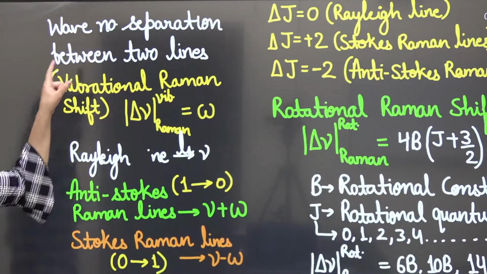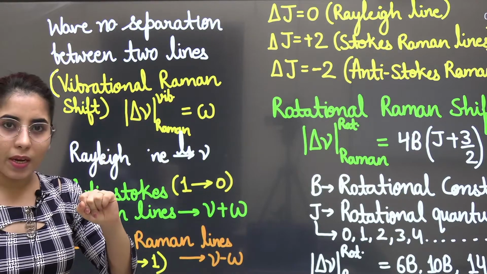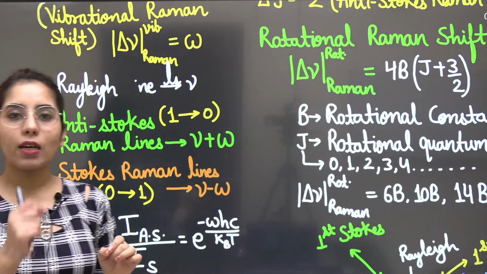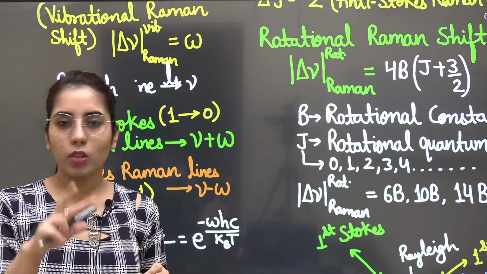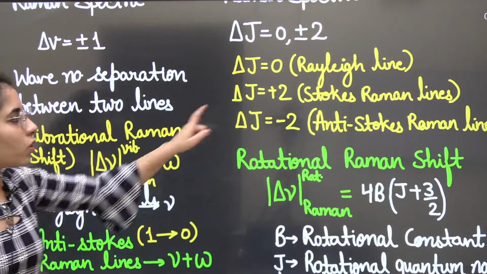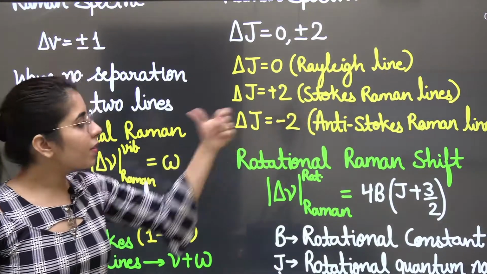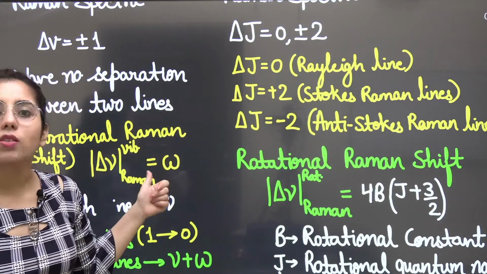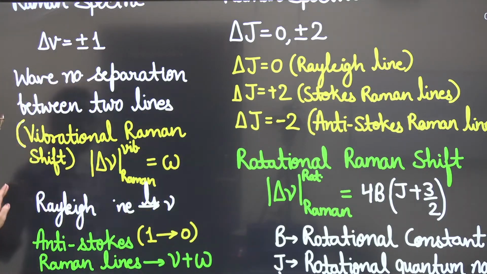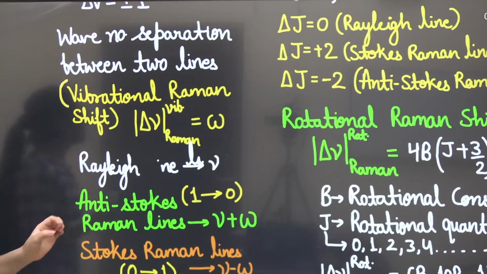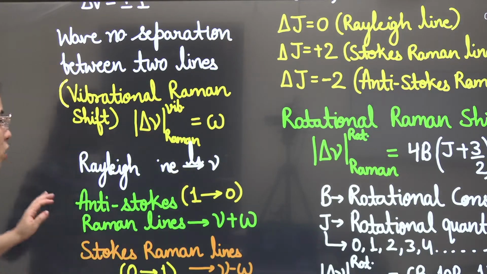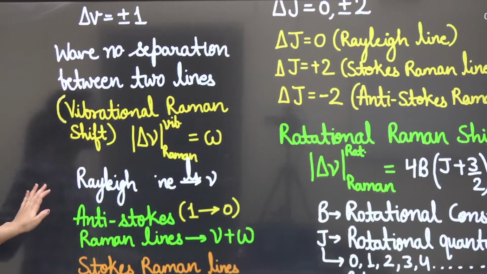In this case, which is the vibrational spectra, what will be the condition? We know delta V is equal to plus minus 1. Two conditions we have discussed. In this case, plus 1 will be showing the Stokes line, and minus 1 will be showing the anti-Stokes line. But the selection rule is only delta V is equal to plus minus 1.